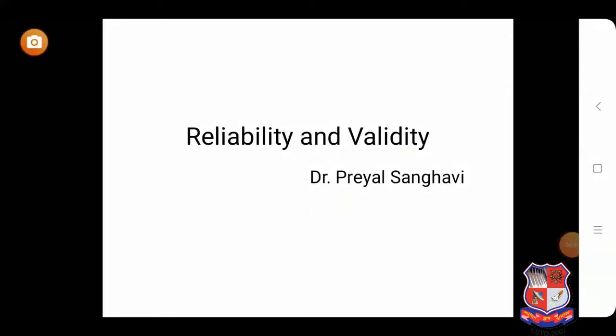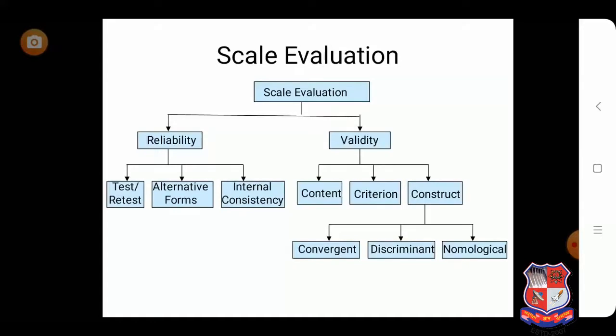Welcome you all to the session on reliability and validity. In this session, we are going to discuss what reliability and validity are, and we will discuss different methods of reliability and validity. Basically, reliability and validity are used to evaluate the quality of the research. For scale evaluation, first we need to check the reliability and the validity of the scale. If the scale is reliable and valid, we can use it for further research.